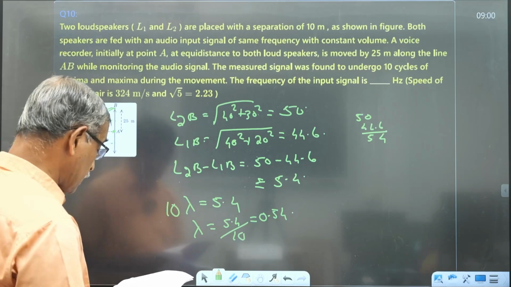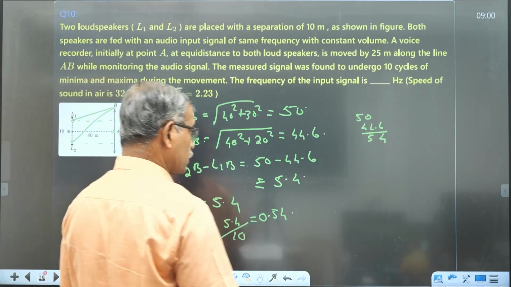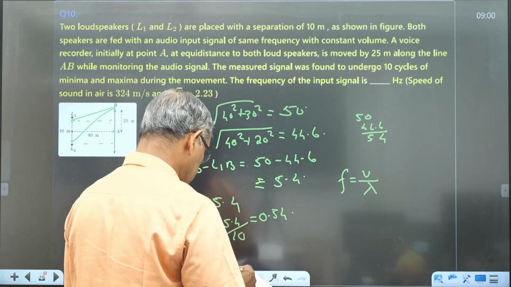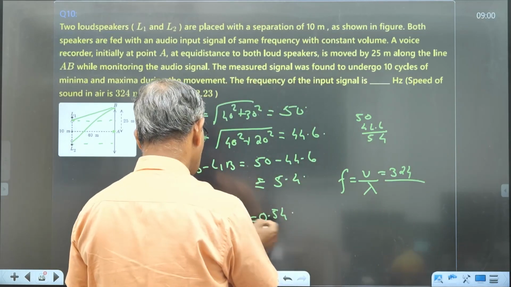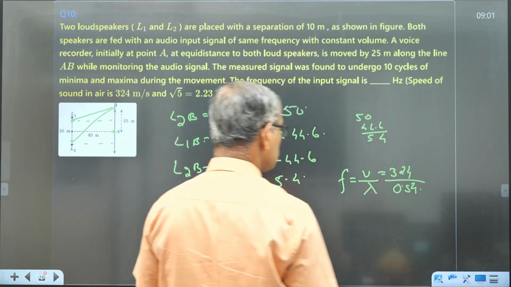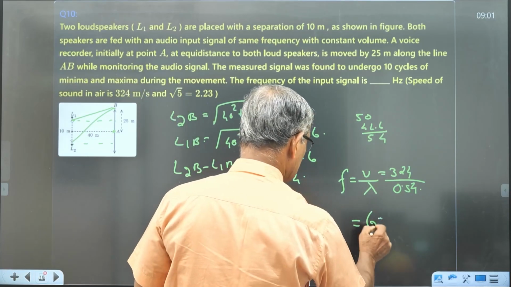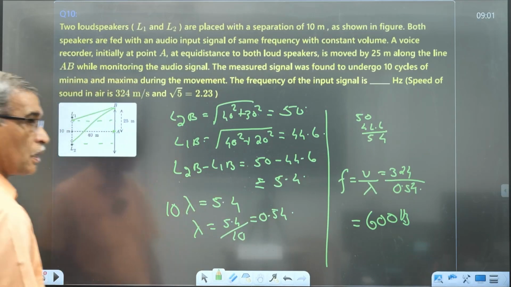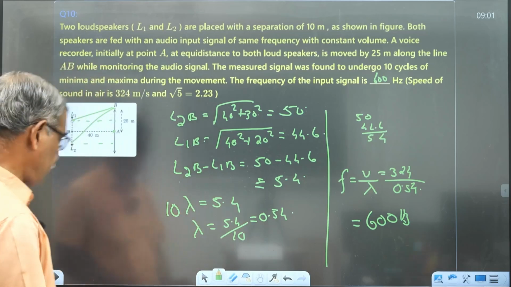Now you got the value of lambda. Now, what is the question? The question is the frequency. Once lambda is obtained, frequency f is equal to v by lambda. V is given as 324, divided by lambda, which is 0.54. On calculation, the value is 600 hertz. So that is the answer, 600 hertz. So it's an interference experiment.